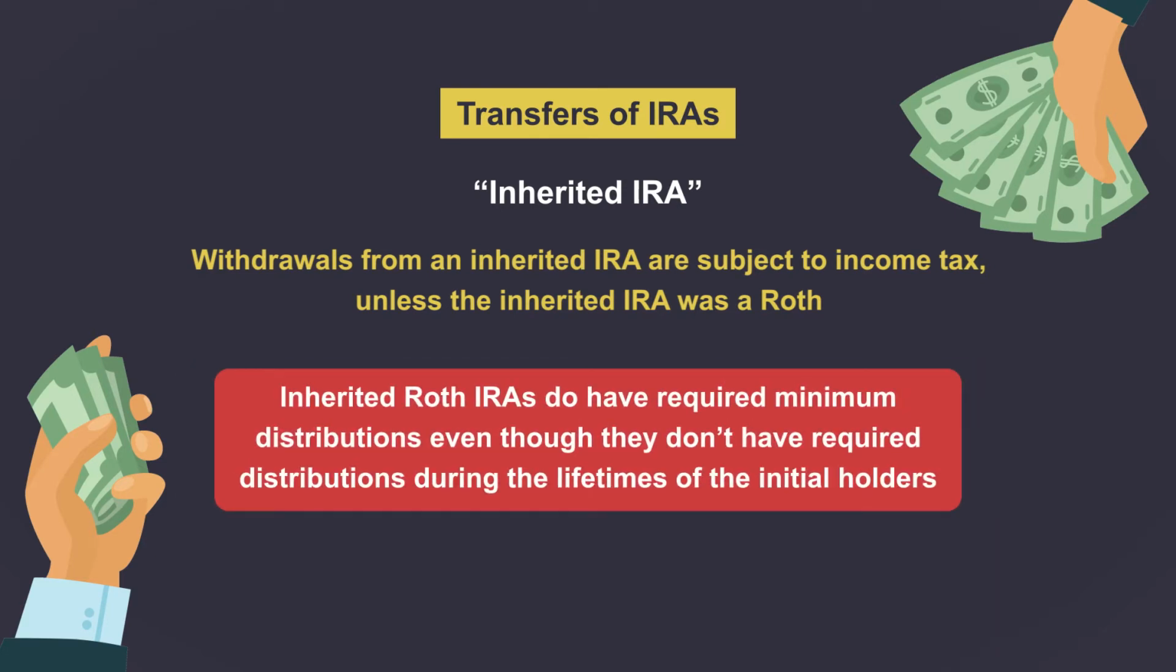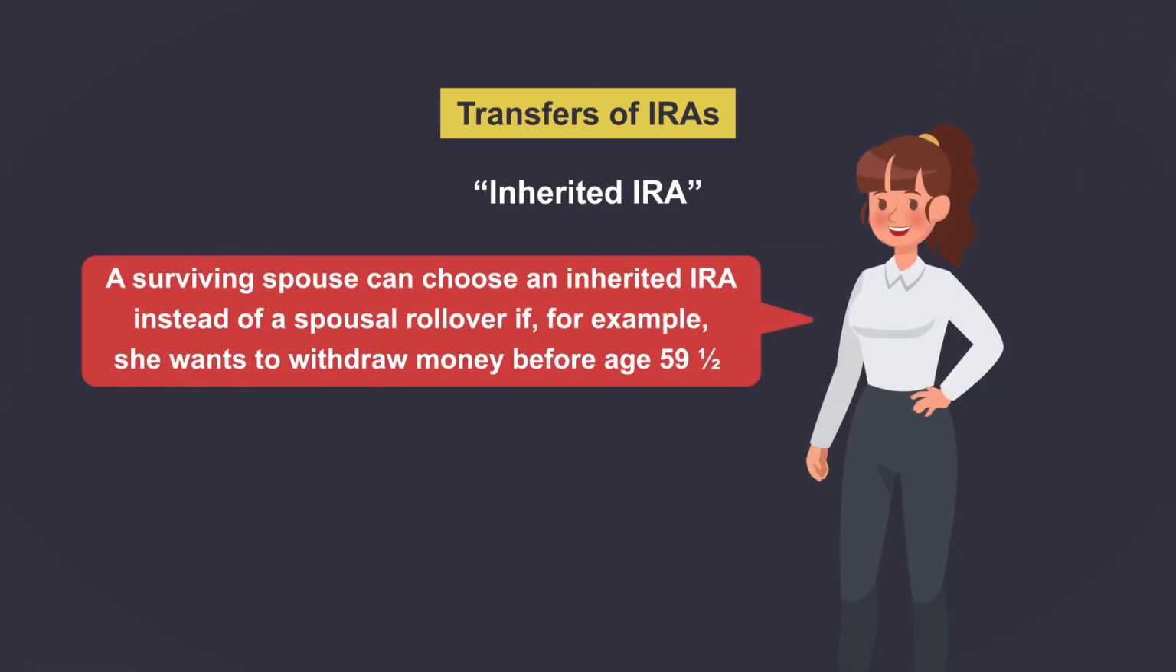Note that inherited Roth IRAs do have required minimum distributions, even though they don't have required distributions during the lifetimes of the initial holders. Note that a surviving spouse can also choose an inherited IRA instead of a spousal rollover if, for example, she wants to withdraw the money before age 59.5.